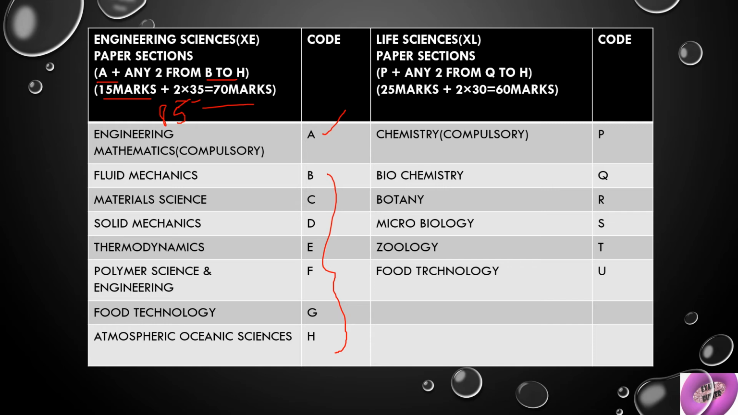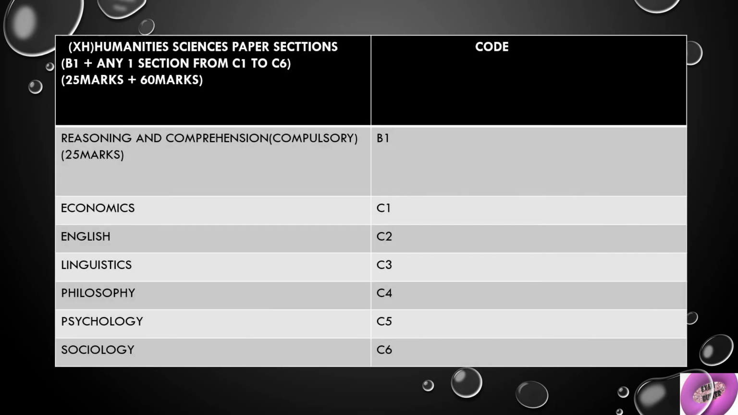And then life sciences. Again, section P is compulsory. From Q to U you need to select two sections, and each section carries 30 marks, and P is for 25 marks, and totally again 85 marks. And then the final section, humanities and social sciences. Here the pattern is that B1 is compulsory, and from C1 to C6 you need to choose any one section, which carries 60 marks, and totally 60 plus 25 is 85 marks.